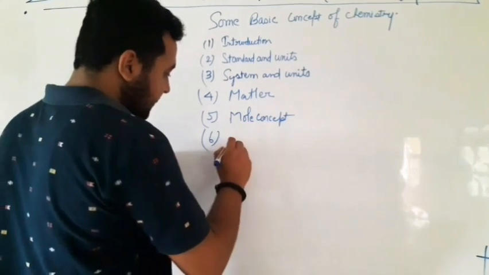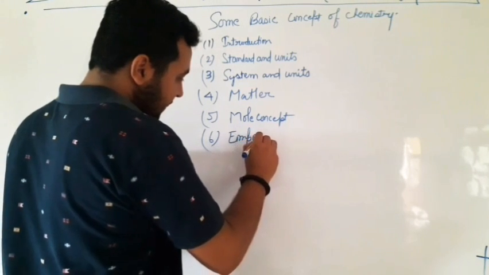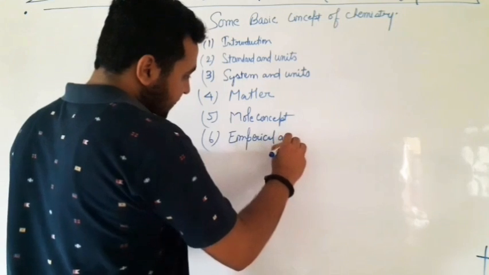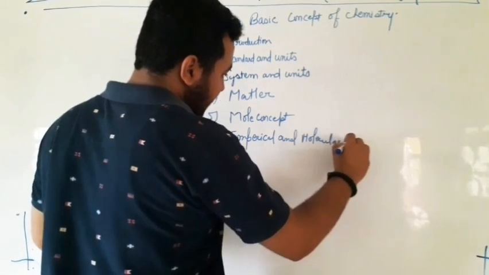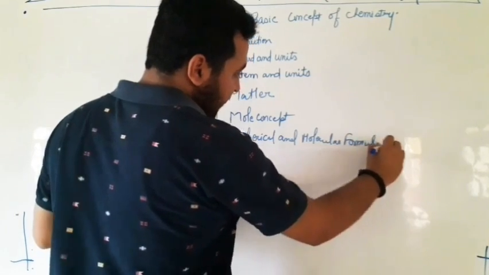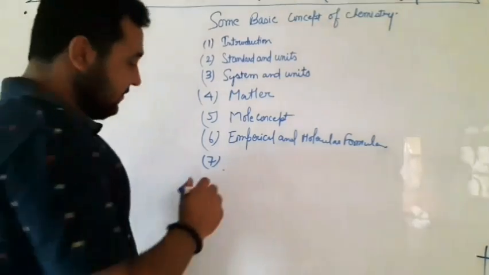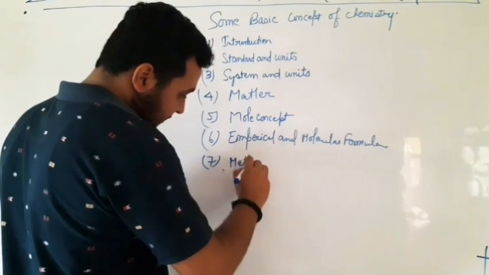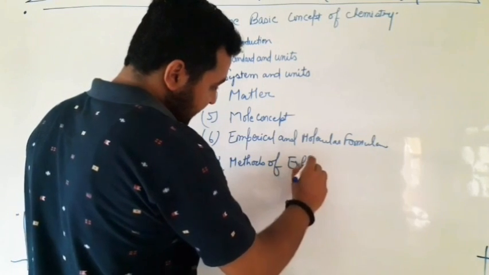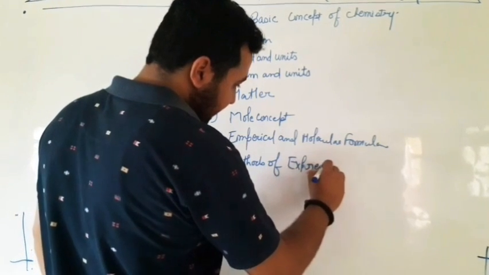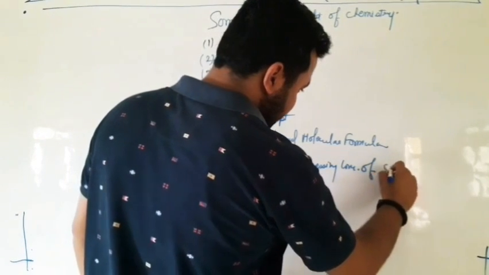Sixth topic is empirical and molecular formula. Seventh topic is methods of expressing concentration of solution.